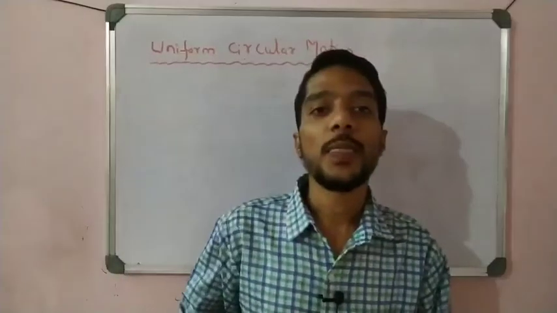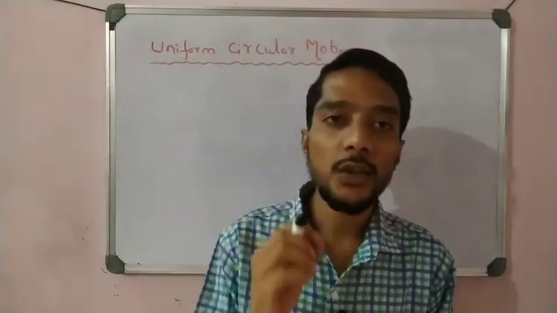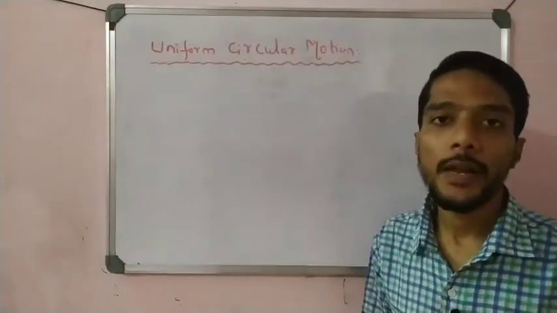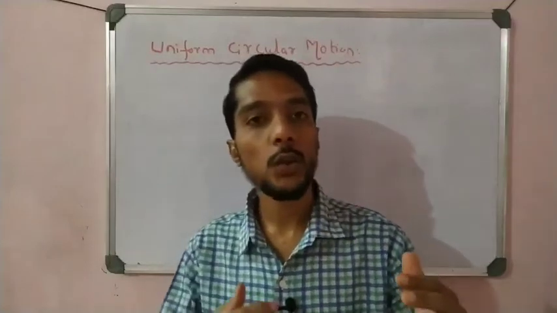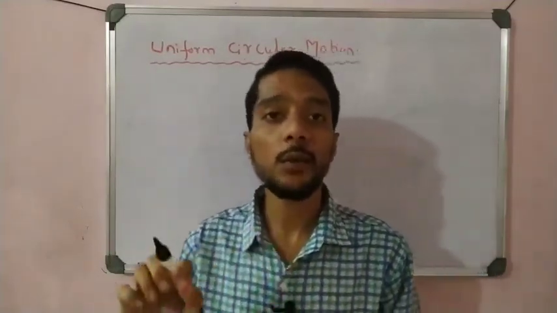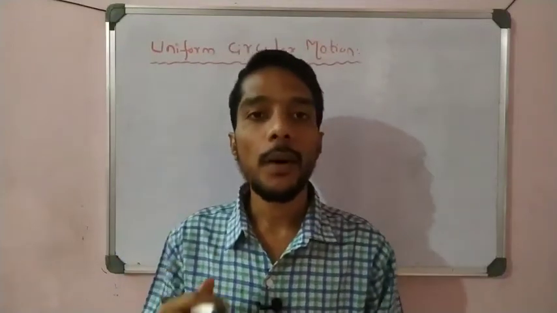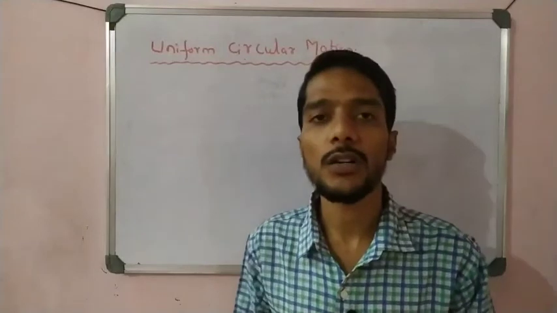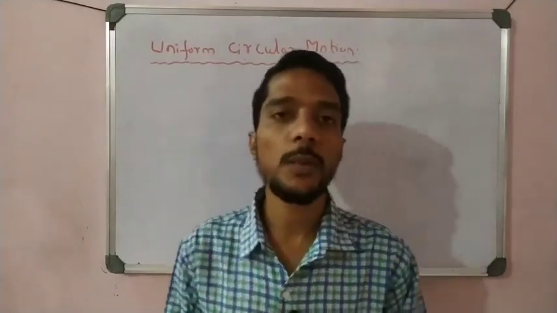Hi students, now in this video we take the last concept of the chapter motion, that is uniform circular motion, right? In the last videos, the 1, 2, 3 and 4 videos, we learned about only uniform rectilinear motion, straight line motion, right? But in this last video of this chapter, I take the last concept of this chapter.